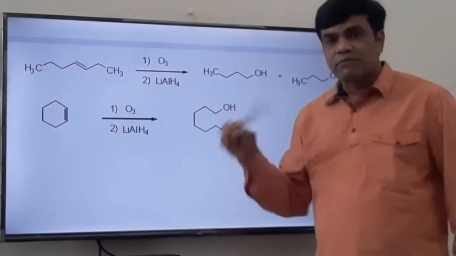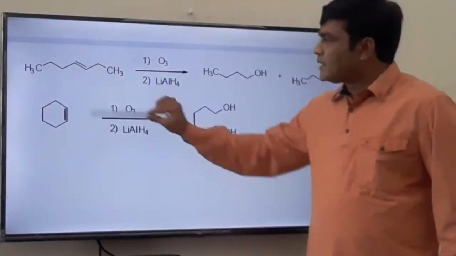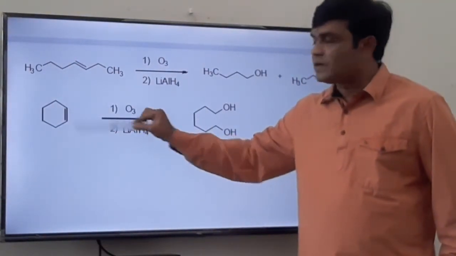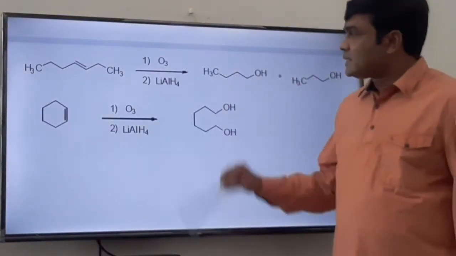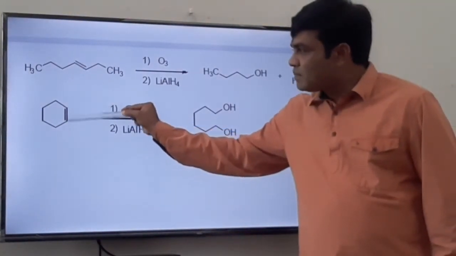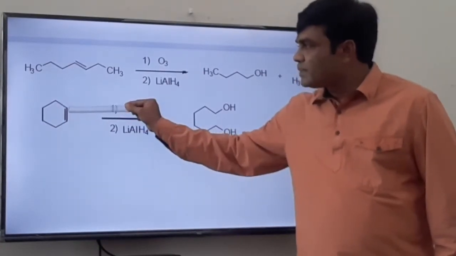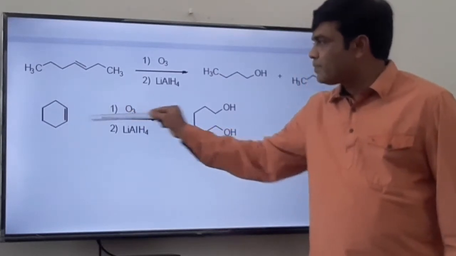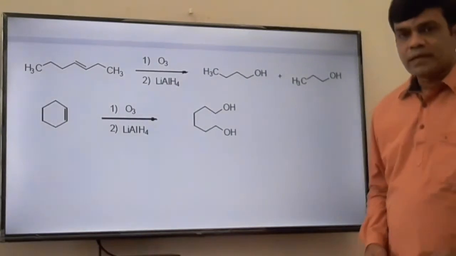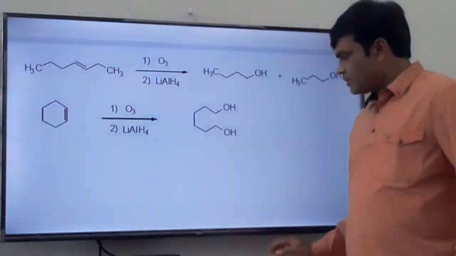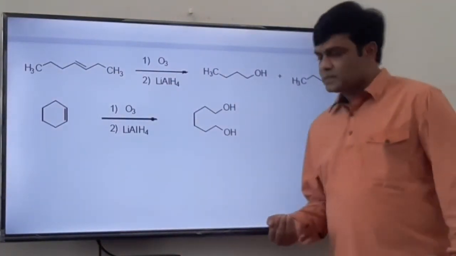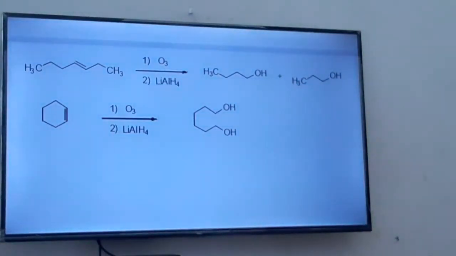If dimethyl sulfide is there, then this carbon will oxidize to aldehyde, this carbon will also oxidize to aldehyde. But as there is lithium aluminum hydride, both these carbons, after reductive cleavage, will become CH2OH, that is primary alcohol group. Okay, so the second step is important, where different products are obtained with hydrogen peroxide, dimethyl sulfide and lithium aluminum hydride. Okay.